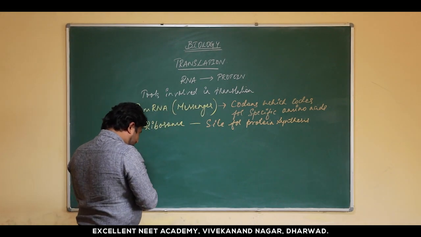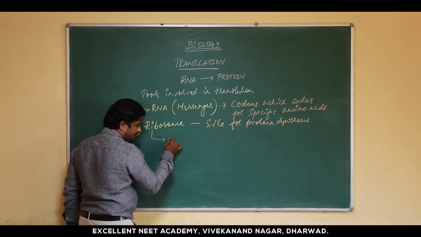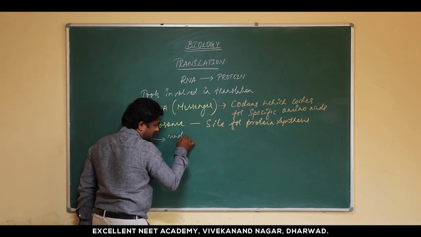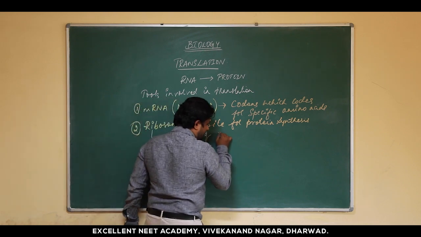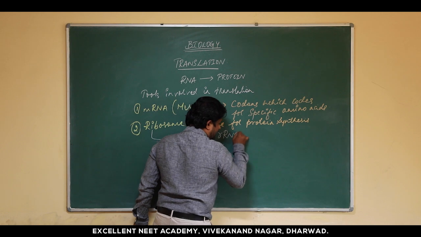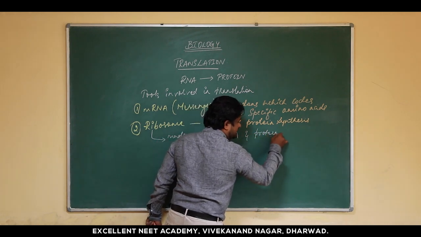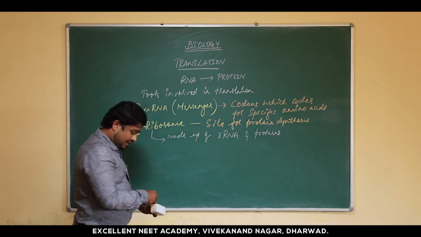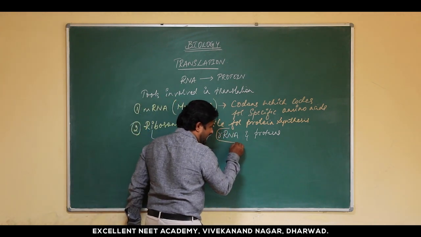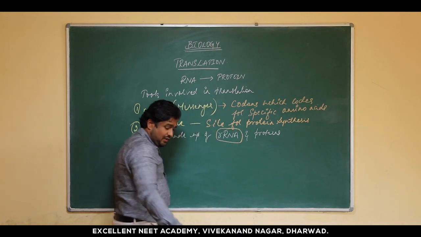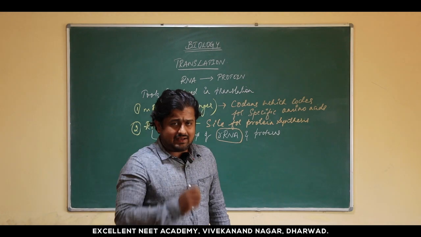Now this particular ribosome is made up of rRNA and various other proteins. So even this is a type of RNA. You have three types of RNA: mRNA, rRNA and tRNA.